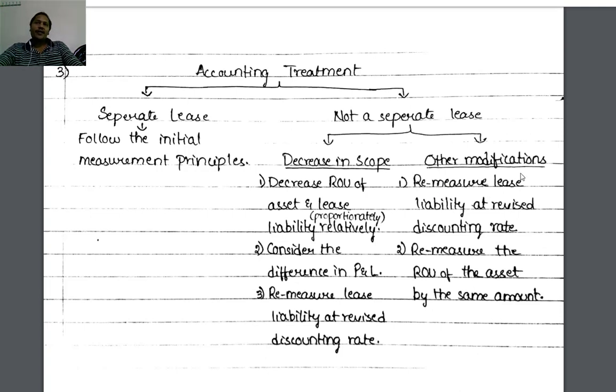Now go for the second branch, not a separate lease. Bifurcate it into two branches: decrease in scope, other modifications. Out of this, the first branch is decrease in scope. Write the points. First one.